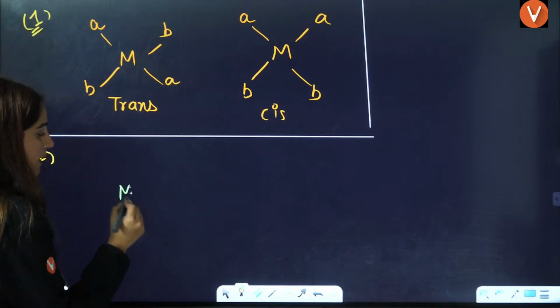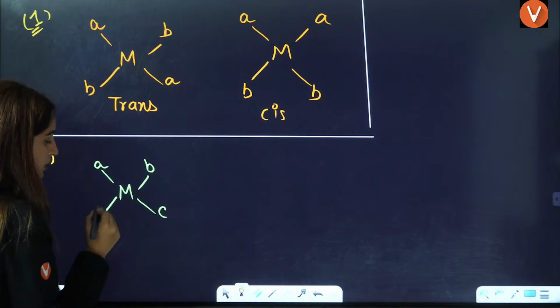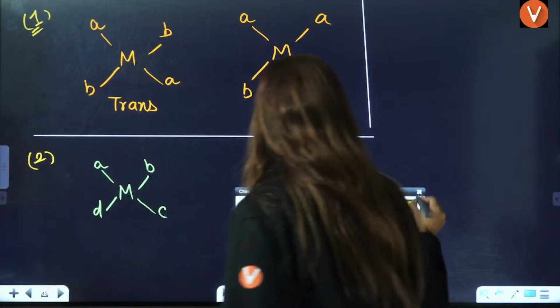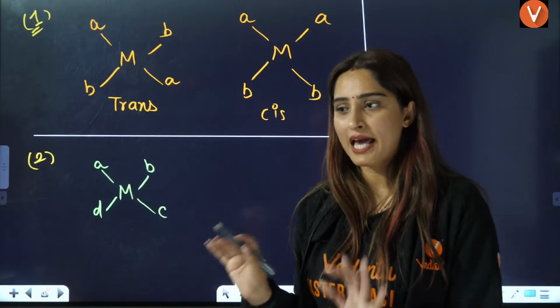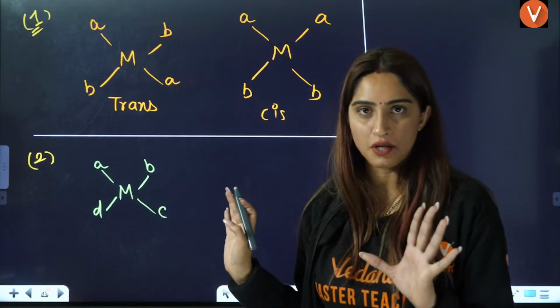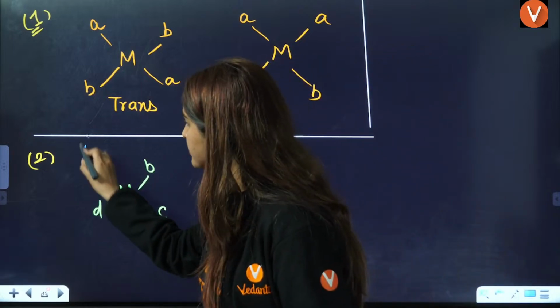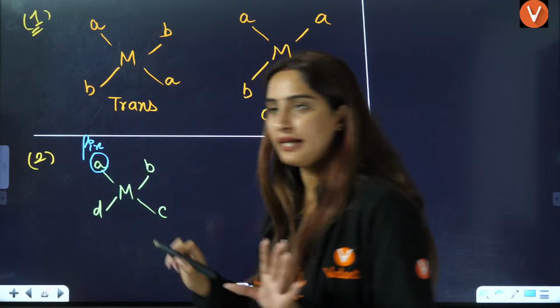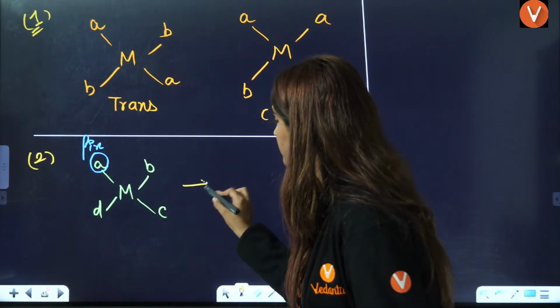So this is M, 1, 2, 3, 4, A, B, C, D. Okay, so here what exactly we do, this is the trick to do this. Every single teacher will tell you the same trick, because the scientist told the same trick. So fix one ligand here and rotate the other 3 ligands.